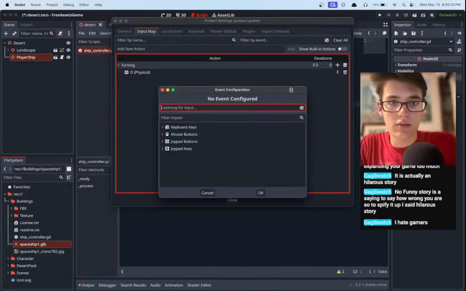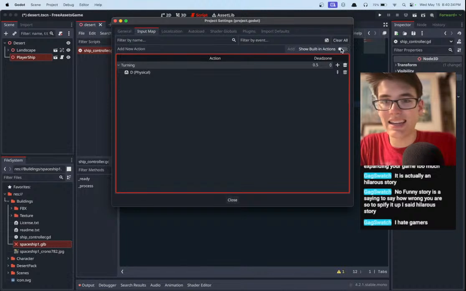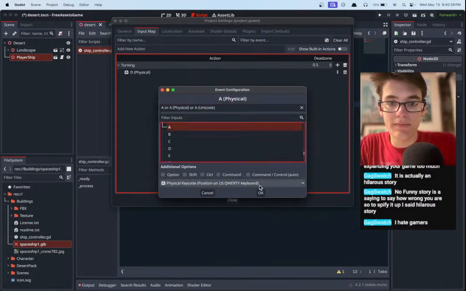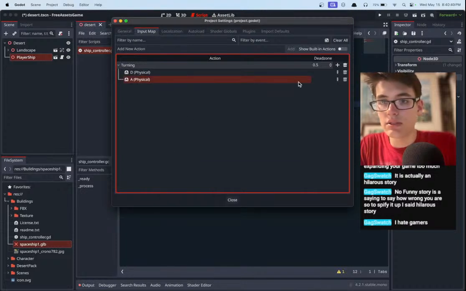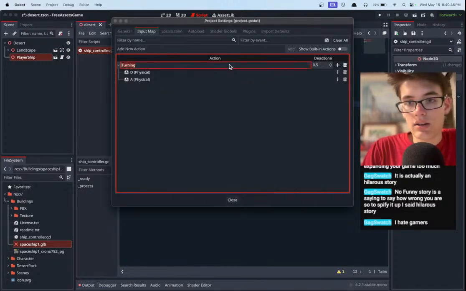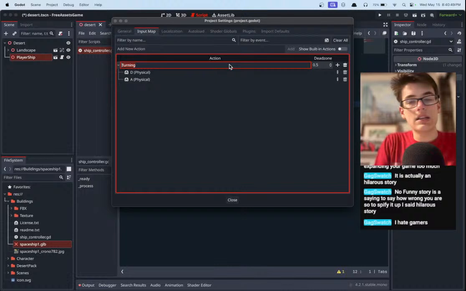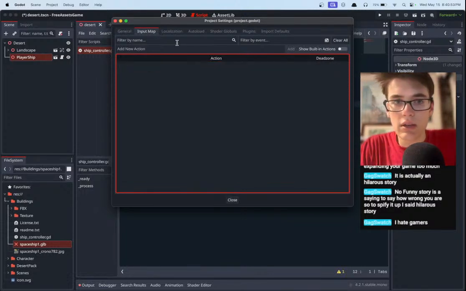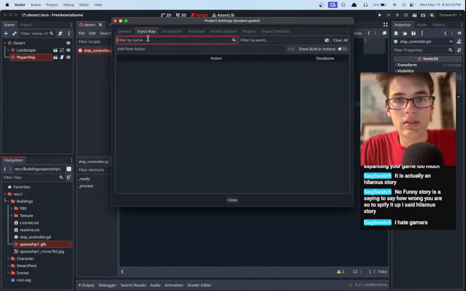And then, well, how do we add more of an axis type of situation? Let me see. We add both D and A. That doesn't help. So we need to have A be the positive, like turning right, and D be the negative, like turning left. So we may have to, let's see.